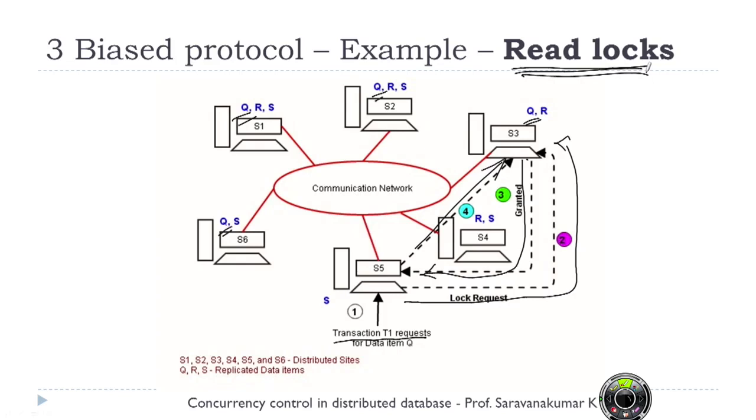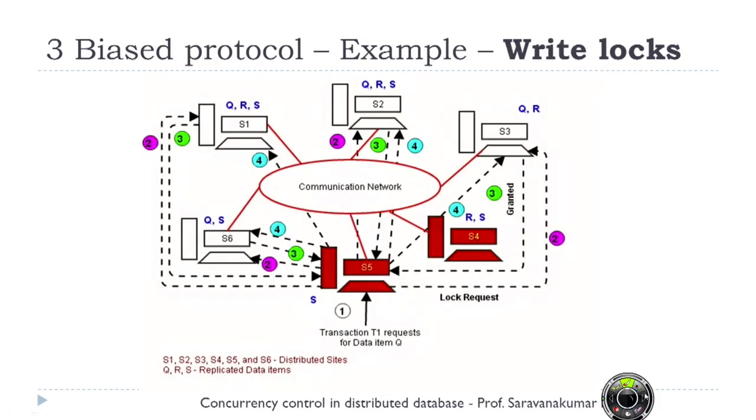What about a write lock transaction? In a write lock transaction, we need to lock all the sites. We need to lock the data item at all the sites wherever that particular data item is replicated. So for the same example, T1 requests data item Q in write mode. Q is replicated in S1, S2, S3 and S6. Now the job of S5 is to initiate a lock request to all the lock managers at S1, S2, S3 and S6.